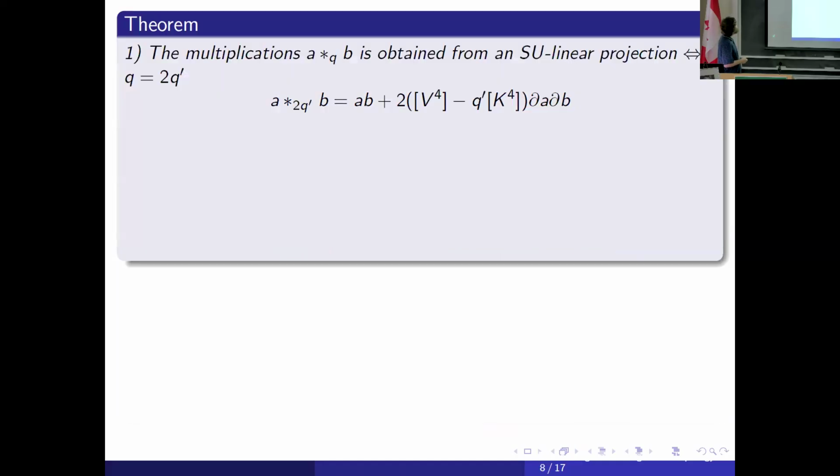Okay, and also we can describe multiplications obtained from linear projections. It's roughly speaking half of them, if we don't leave parameters even.